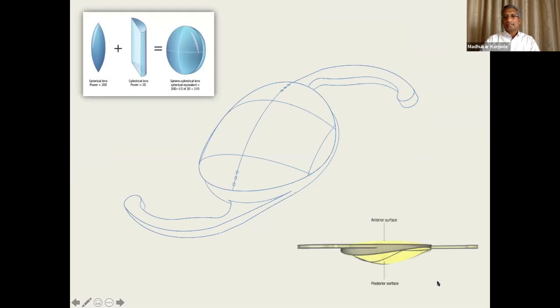As you know, Alcon was one of the first companies to get into this field, and this is a typical Alcon toric IOL, wherein the anterior surface does not have power, but the power is in the posterior segment, as you see in the slide below. So it covers both the spherical aspect and the cylindrical aspect of the corneal optic disability.